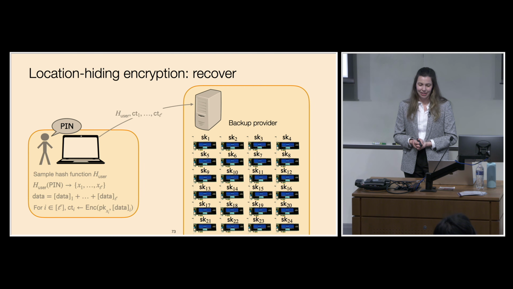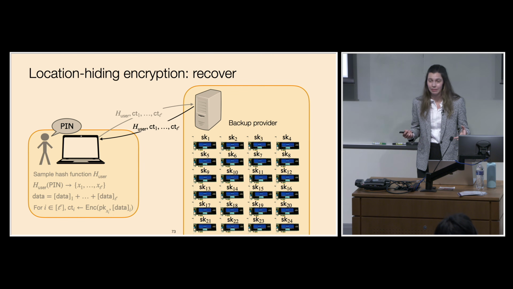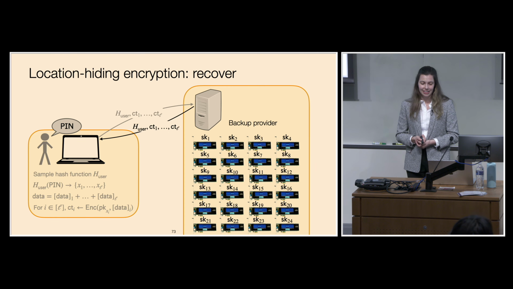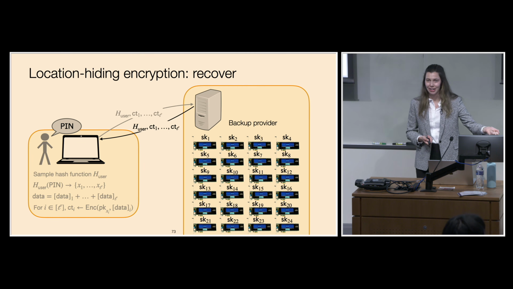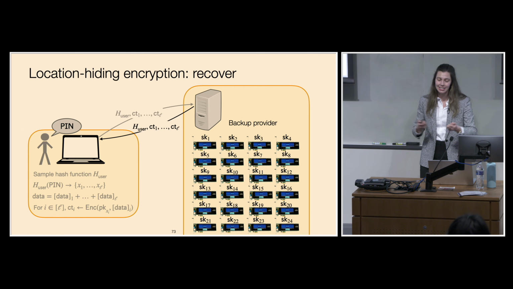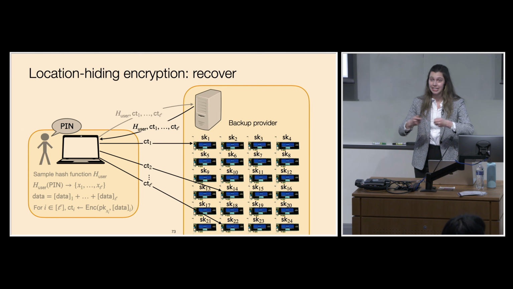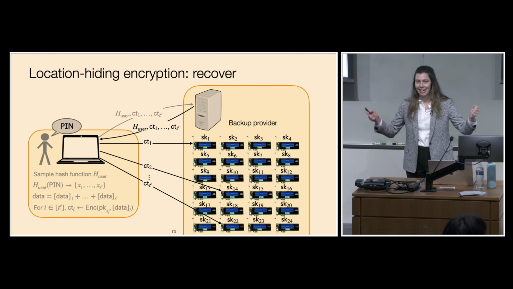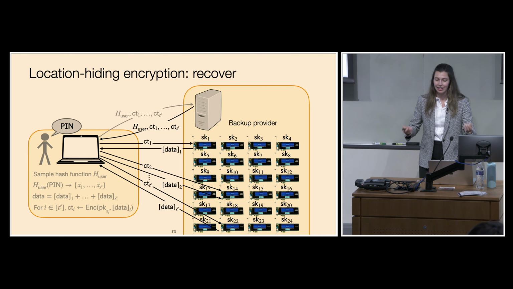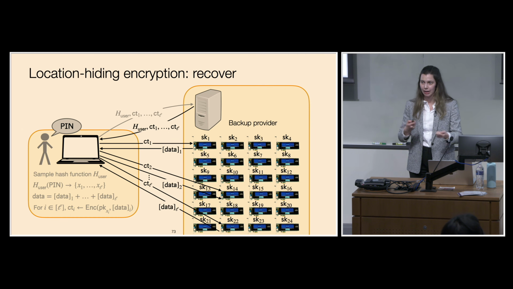So now in order to recover, the client is going to fetch its hash function along with the ciphertext from the backup provider. The client will evaluate the hash function on its PIN in order to get the set of devices. And then it will send the ciphertext to these set of devices that can decrypt. The devices will decrypt and then send back the shares of the data, which the client can use to reconstruct the contents of its backup.